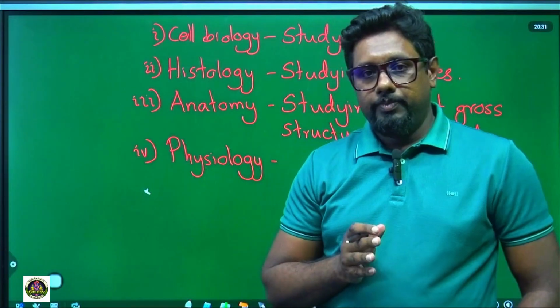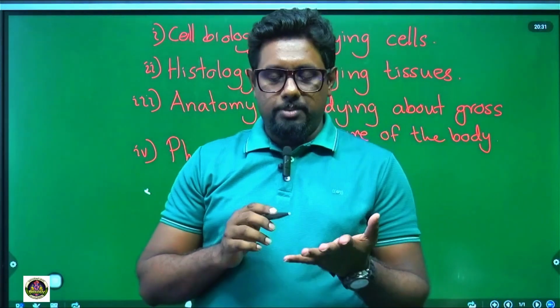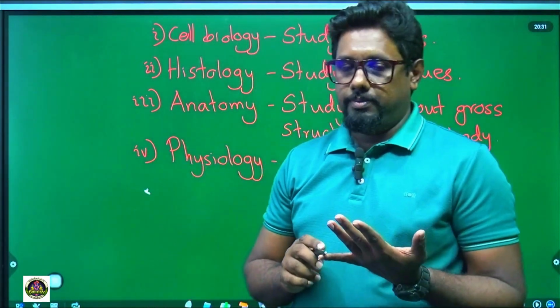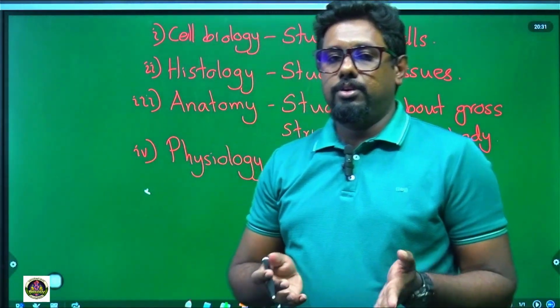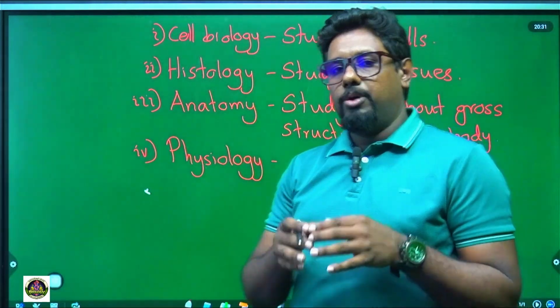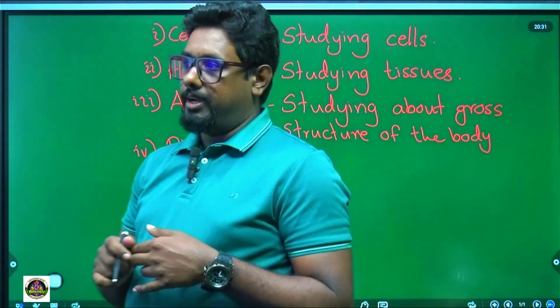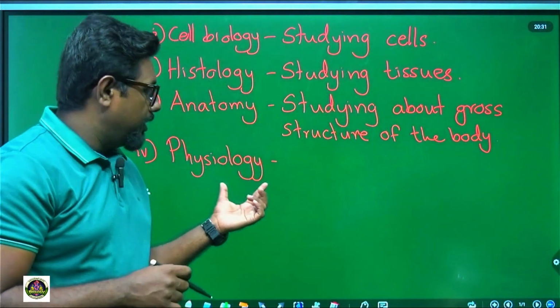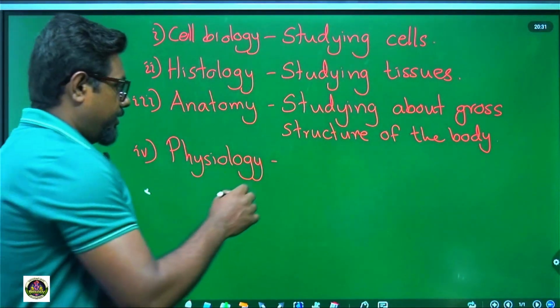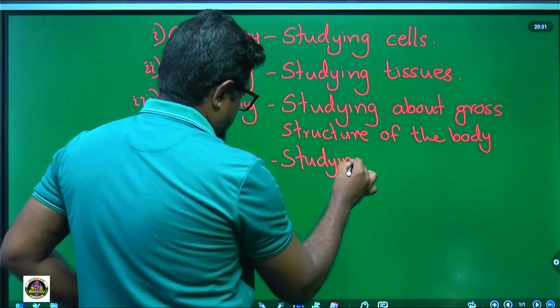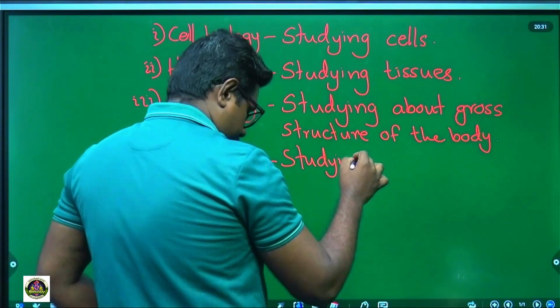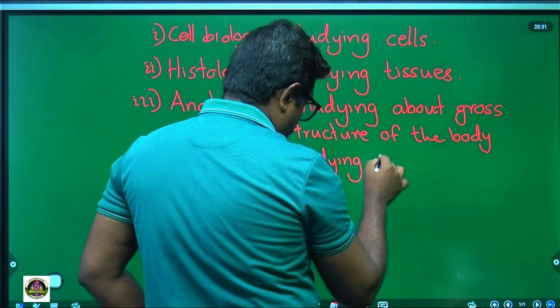As an example, if we consider plants, photosynthesis. Animals show a lot of functions. So we will study about these kinds of functions. That belongs to the physiology part. Studying functions.